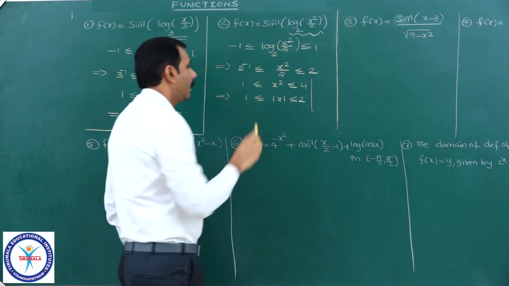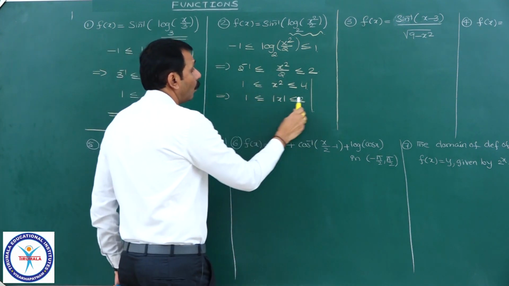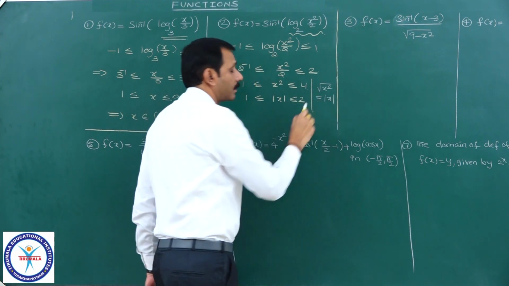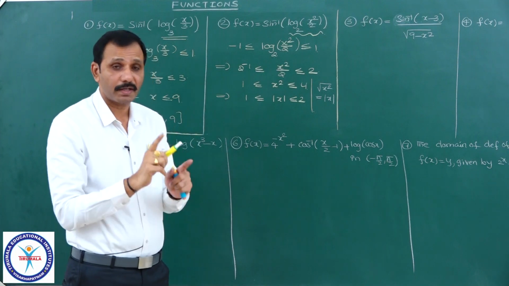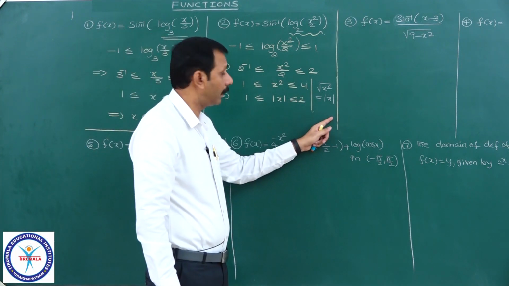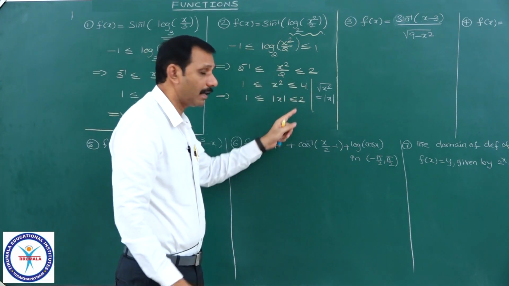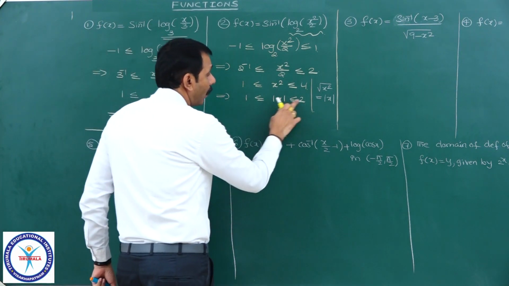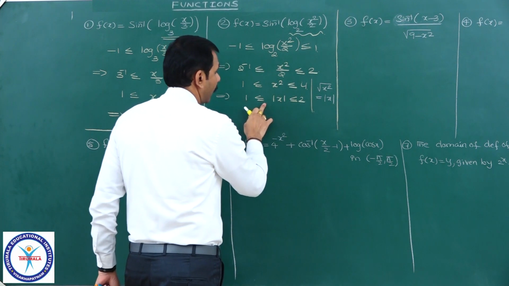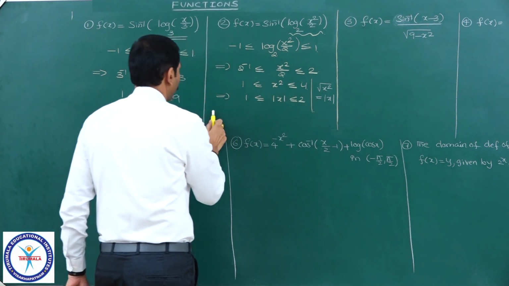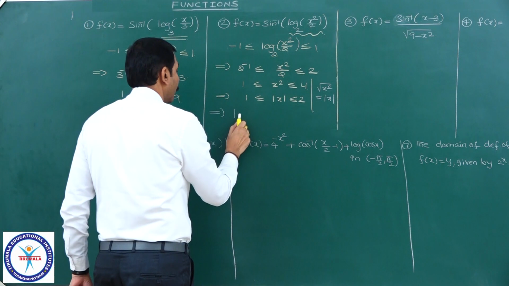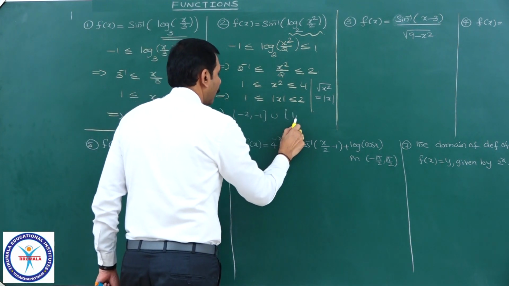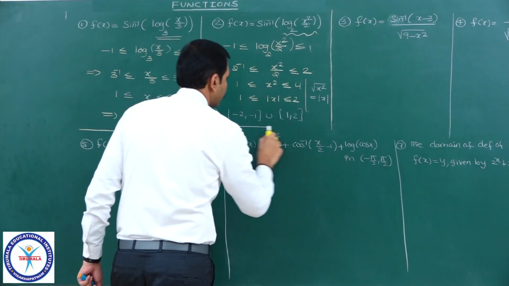Here you must be very careful. Root of x square I have taken. It is not x, it is equal to mod x. You should be very careful with that one. If you write x and if you write 1 comma 2 as the domain, it means wrong. Therefore, whenever 1 less than or equal to mod x less than or equal to 2, what is the solution set here? -2 comma -1 union 1 comma 2 will be the solution set of that one.